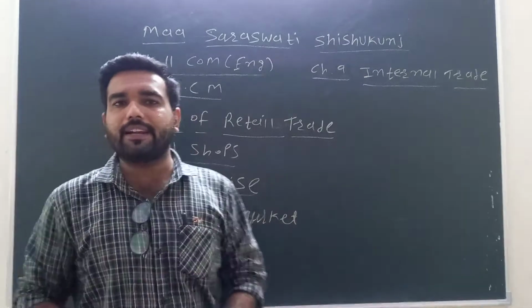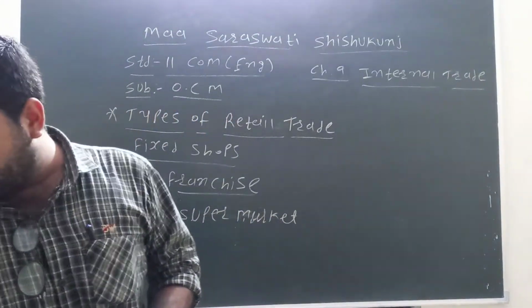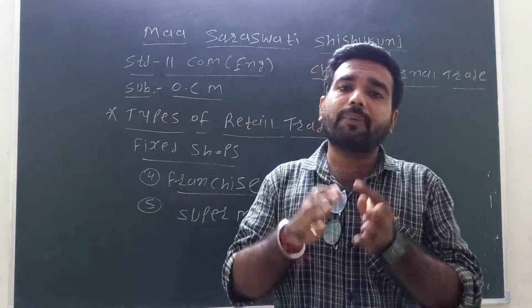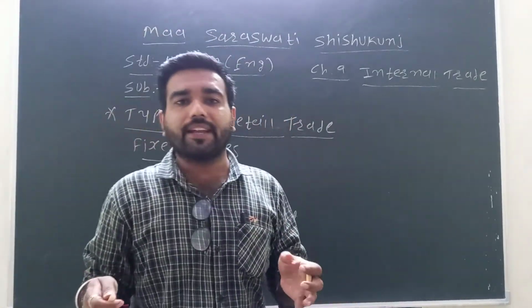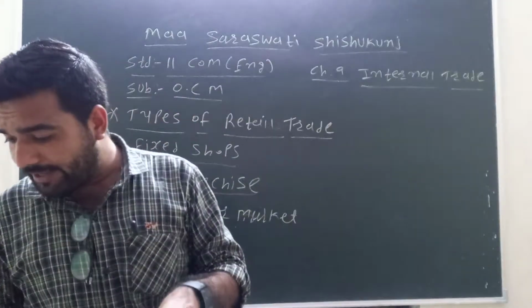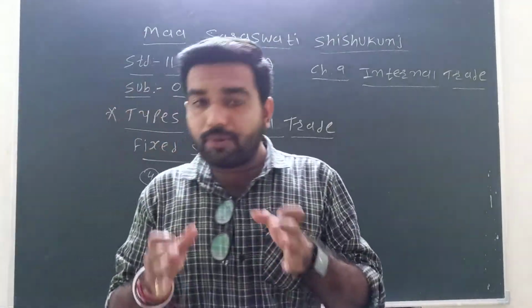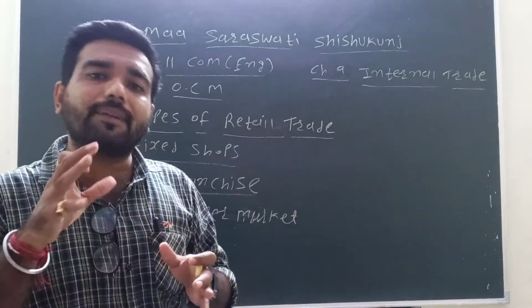Okay, supermarket is the fifth point. A supermarket is one kind of retailer store available on a large scale. We have all heard the name supermarket. It sells products directly to the customer.